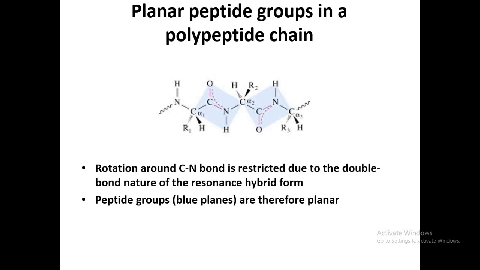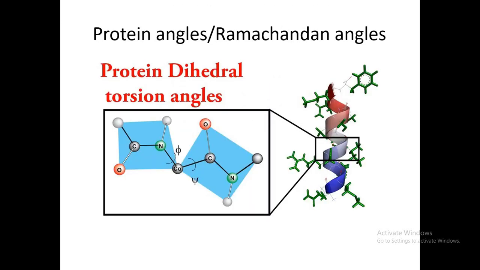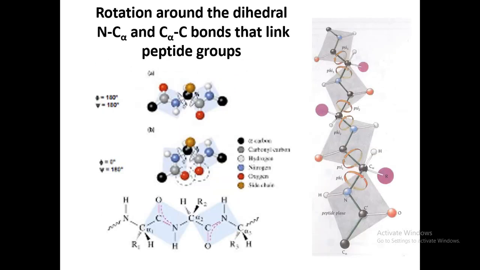The atoms of these phi and psi bonds can easily rotate in the biological environment, and due to the rotation of these bonds, the polypeptide chain can easily rotate and take any conformation in the environment, in the watery environment or in the biological milieu of the cell.